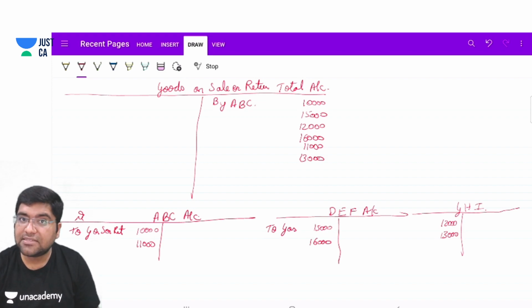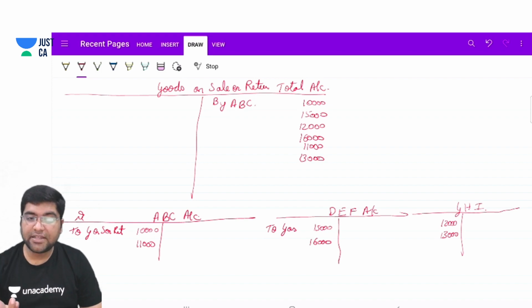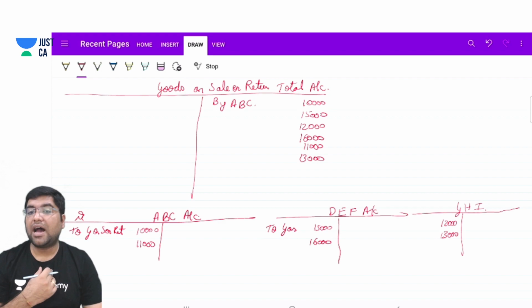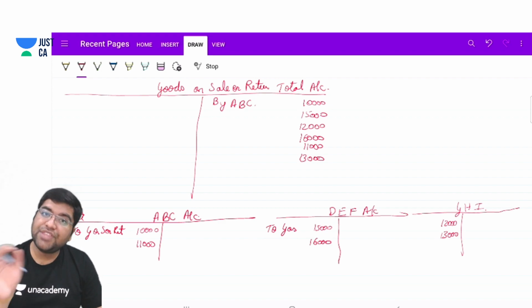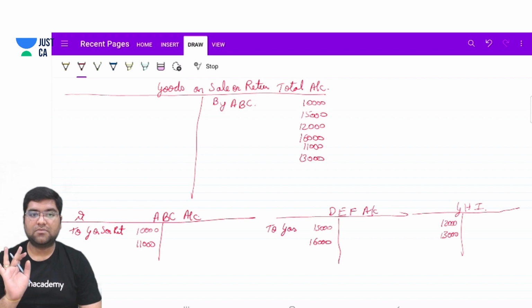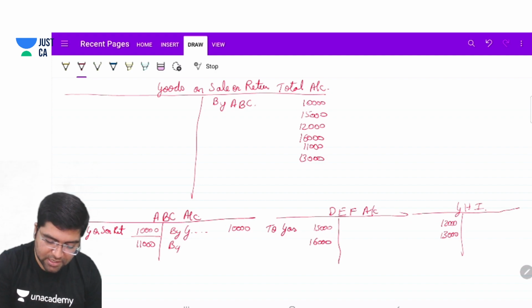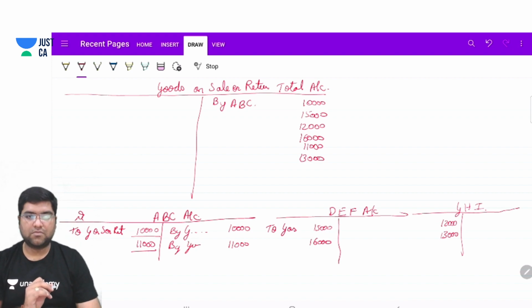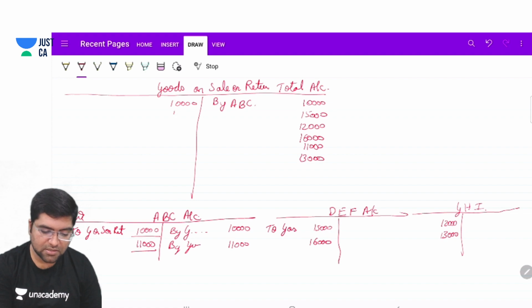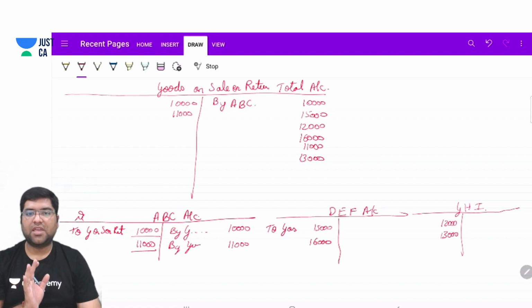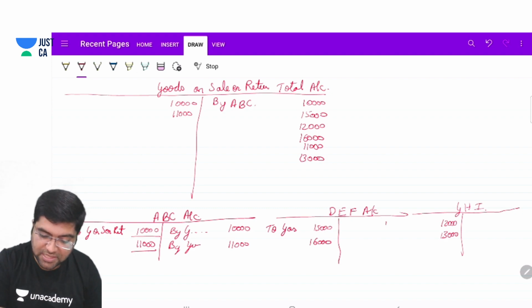So how will we pass the entry, sir? If the goods are accepted, the entry will be reversed. If the goods are returned, then also the entry will be reversed. That means for 10,000, the entry will be by goods sent on approval basis total account 10,000. Again, these goods, 11,000, will be reversed. Each and every entry will be reversed. 15,000 will be reversed. 16,000 will be reversed.